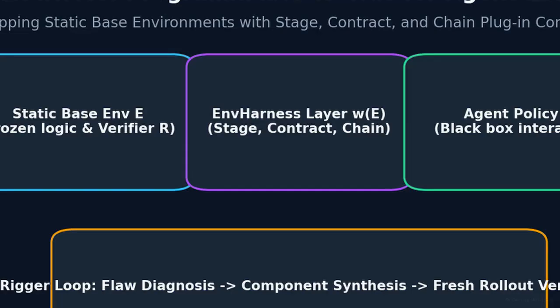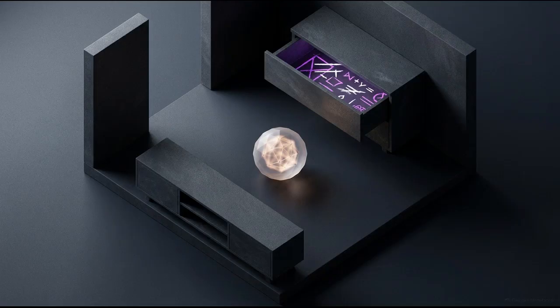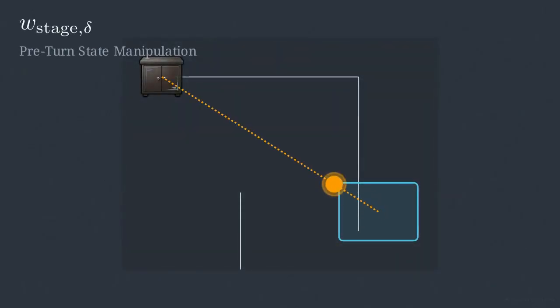The environment wrapper itself is built from three distinct plugin components. First is the stage component, an initial state manipulator. Instead of a default starting position, Stage pre-executes physical actions immediately after the reset function. In a physical reasoning task like AlfWorld, it might silently open a drawer and hide the target object inside, forcing the agent to learn exploratory search capabilities.